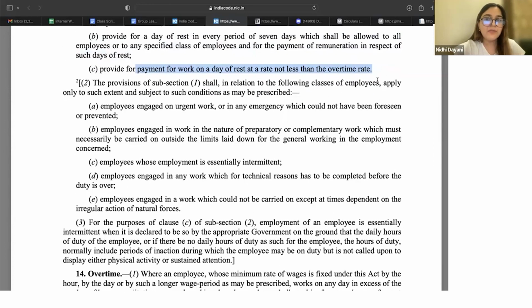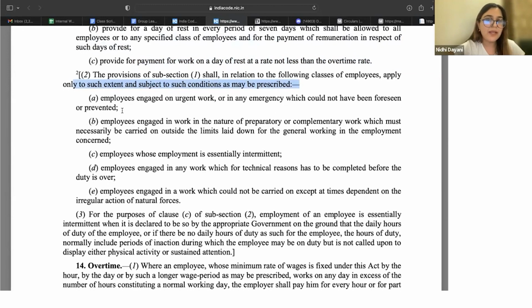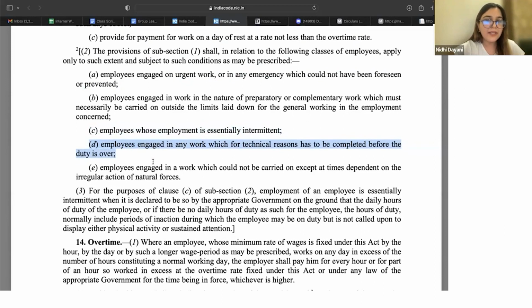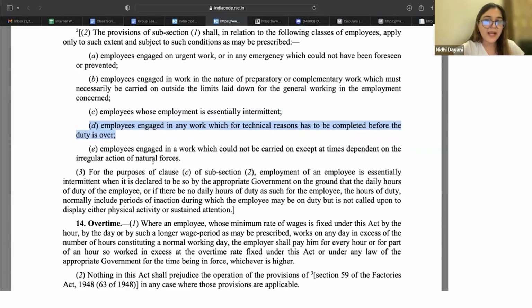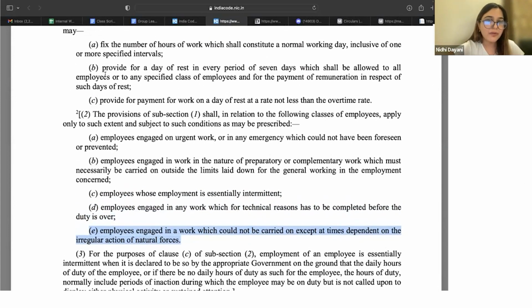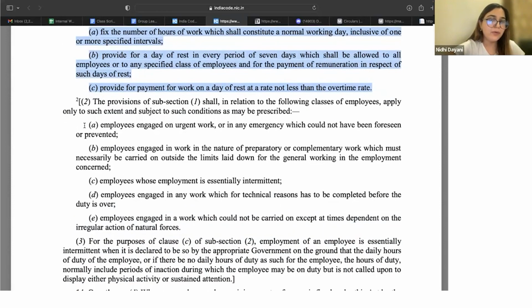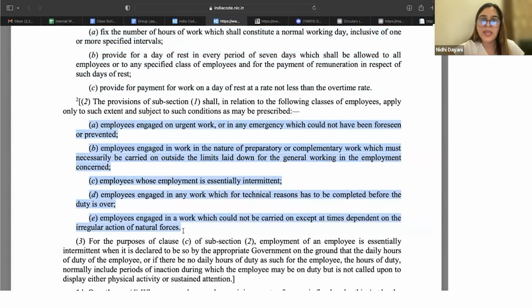Then for the following classes of employee, they shall only apply to the extent as may be prescribed. Employees who are in urgent or emergency work that could not have been foreseen or prevented. Employees engaged in preparatory or complementary work, employees whose employment is essential or intermittent, employees engaged for technical reasons, and जो भी आपको naturally काम नहीं हो पाया. This provision A, B, C is not to apply to categories of employees in A to E.